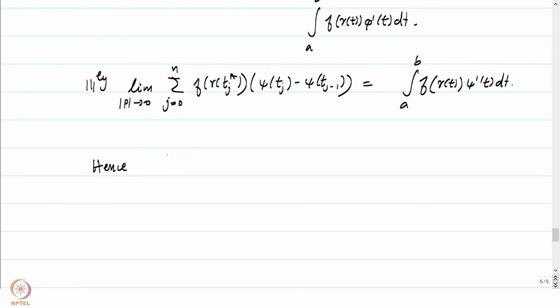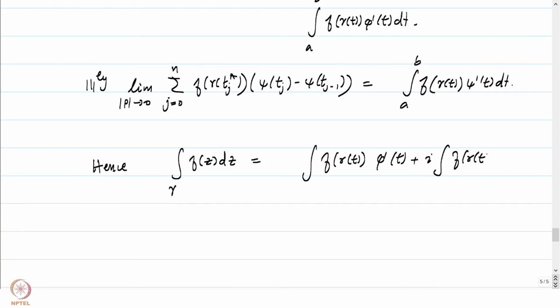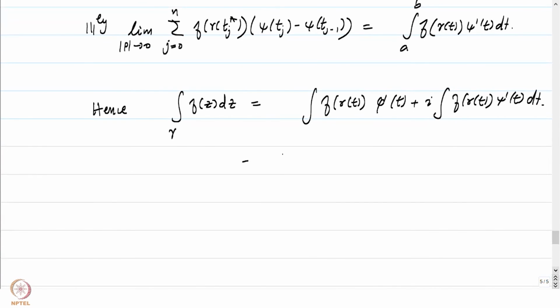Hence, the integral of f of z dz over gamma was equal to the integral of f of gamma of t phi prime of t plus i times the integral of f of gamma of t psi prime of t, and that's equal to the integral from a to b. By consolidating the terms inside, this is the integral of f of gamma of t times (phi prime t plus i times psi prime t), which is precisely equal to gamma prime t, and that's what we had set out to prove.